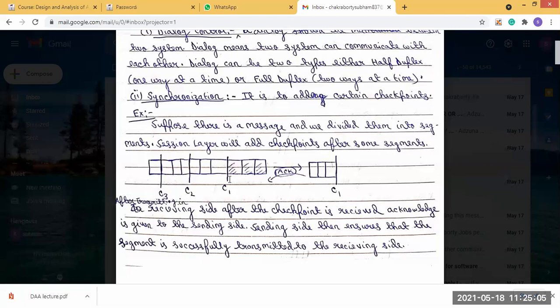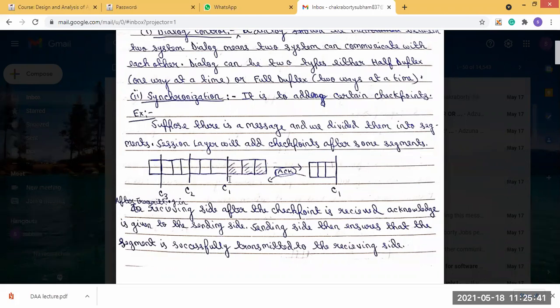Then the receiver gets the 3 segments and the checkpoint, and at that time the receiver sends an acknowledgement to the sender that the 3 segments have been received, including the checkpoint. So the sender will understand that all the 3 segments it sent are correctly received by the receiver.